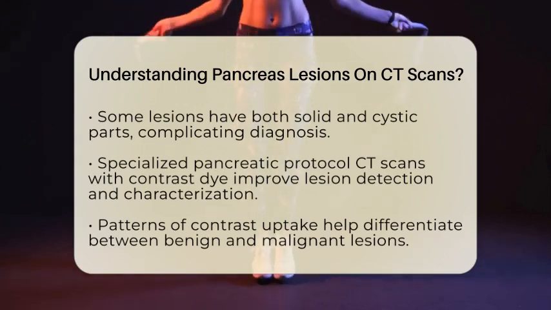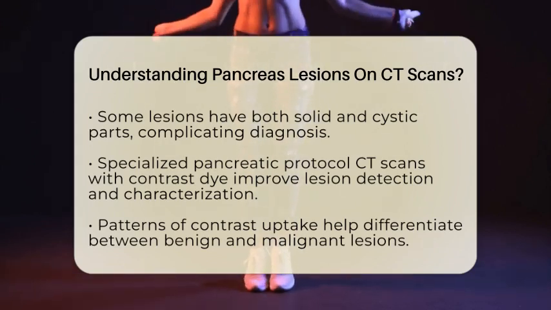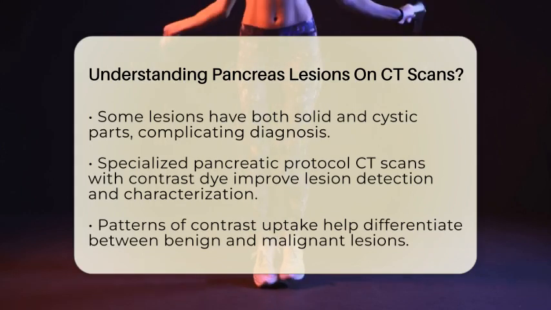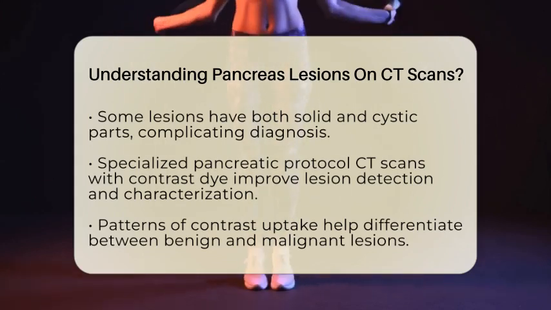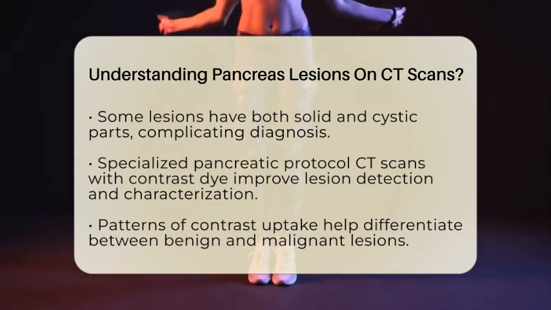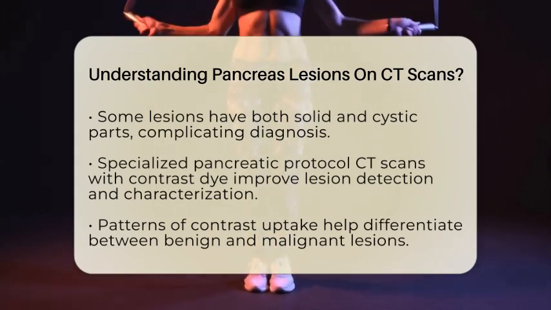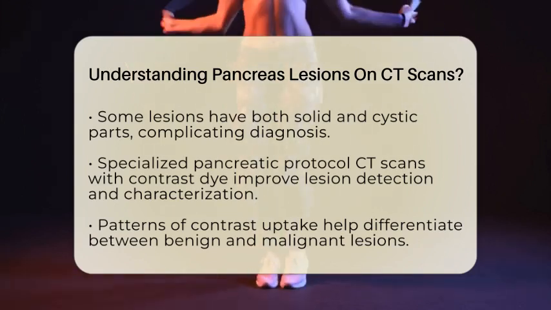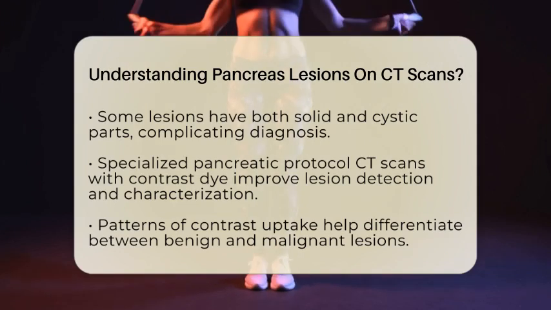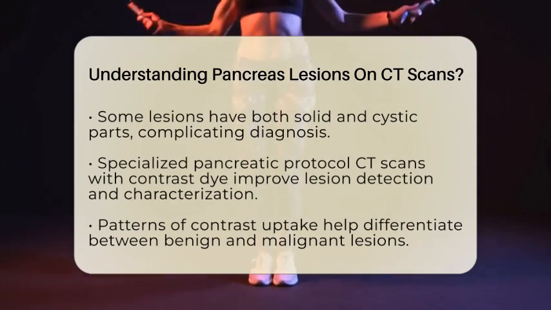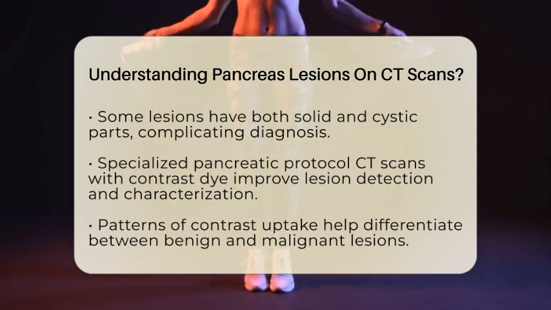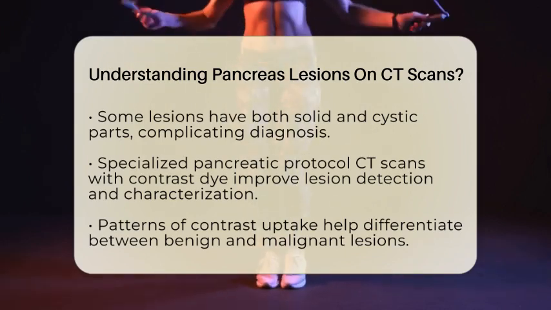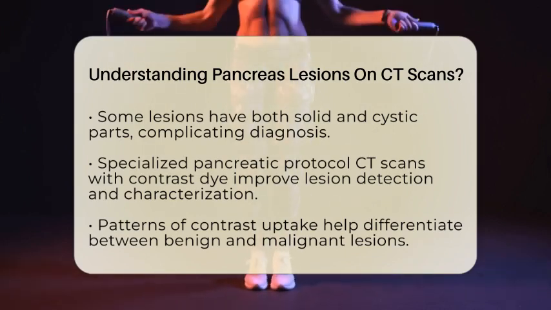To get the clearest picture, doctors use specialized CT scans called pancreatic protocols. These involve multiple images taken after injecting contrast dye into the bloodstream. The contrast helps highlight differences between normal tissue and abnormal lesions. Patterns of how the lesion takes up contrast can help tell if it's benign or malignant. For example, solid tumors often look darker than the surrounding tissue, and cysts may have septations or nodules that suggest